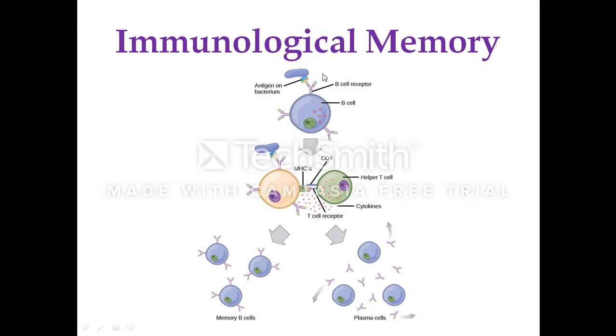This lymphocyte will be selected from the population of lymphocytes. The selected lymphocyte should have the specific receptor on its surface to bind to the specific antigen or the specific foreign substance. So when it is selected,